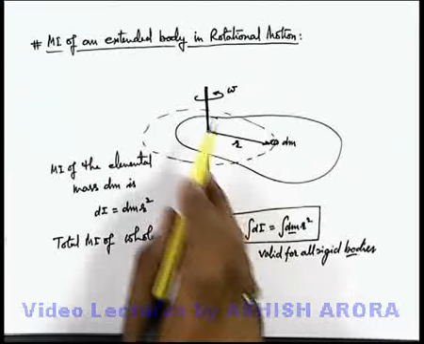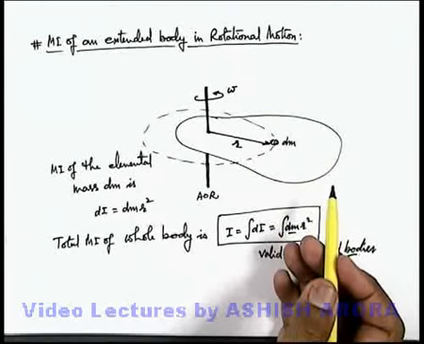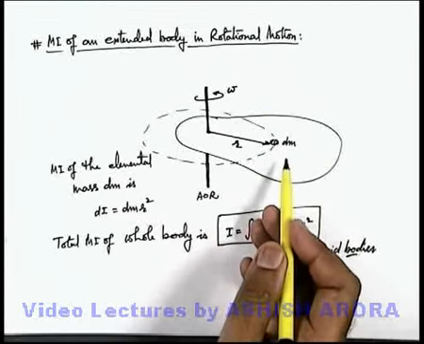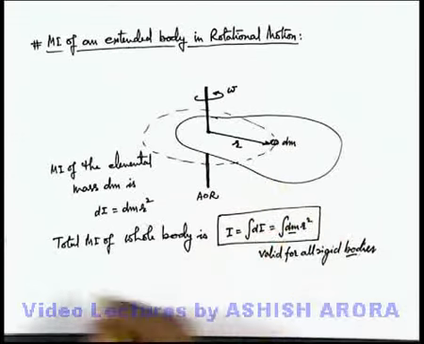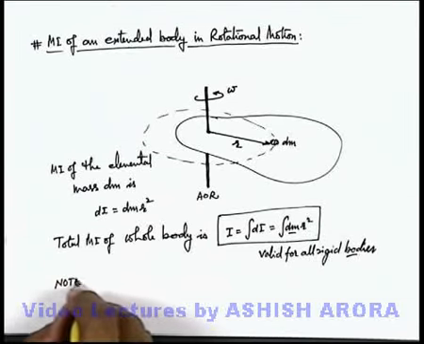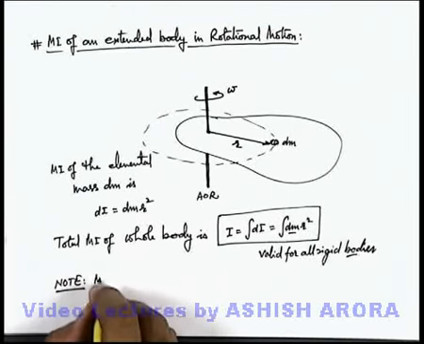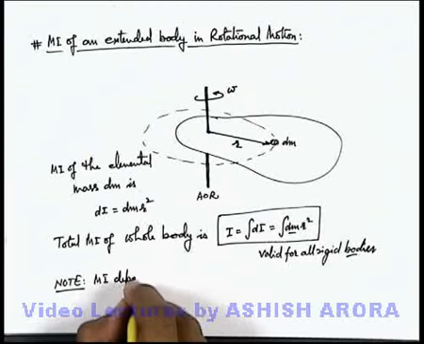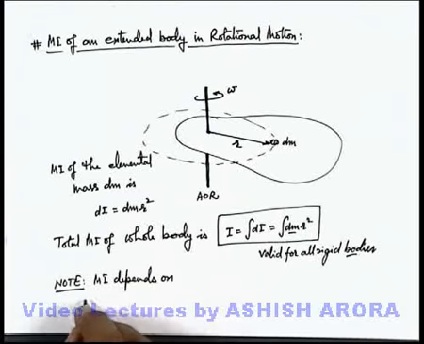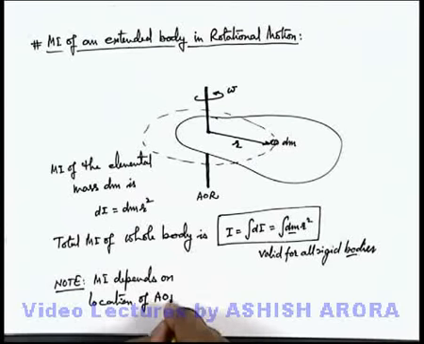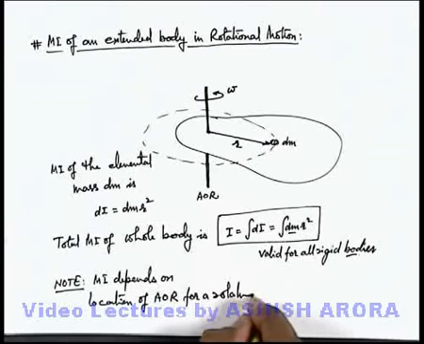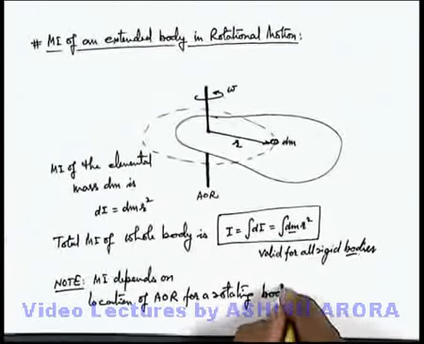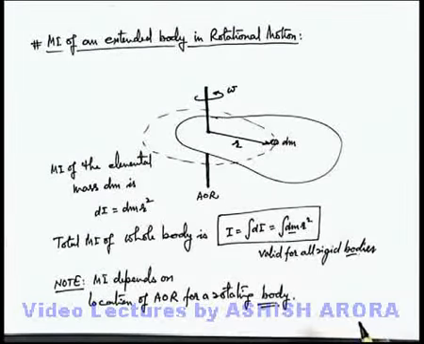For the same body, if we change the axis of rotation, the moment of inertia will be different because the mass distribution about different axes of rotation will be different. So we can also write as a note that moment of inertia depends on the location of the axis of rotation for a rotating body. If we change the axis of rotation, moment of inertia will change.